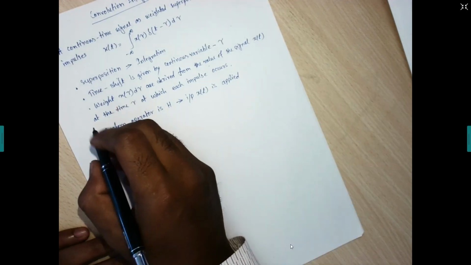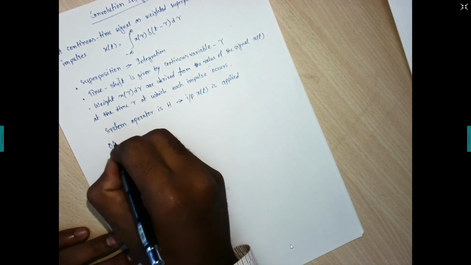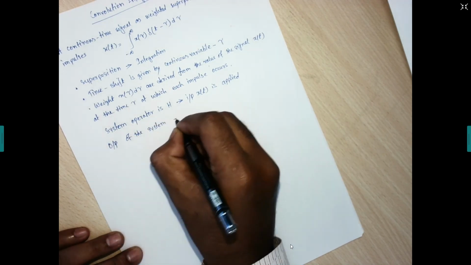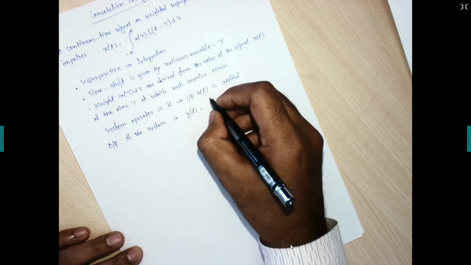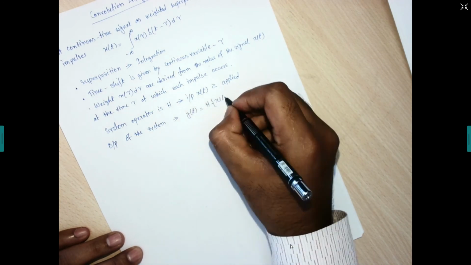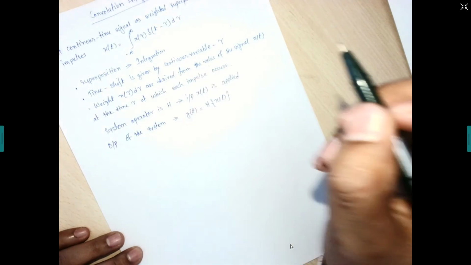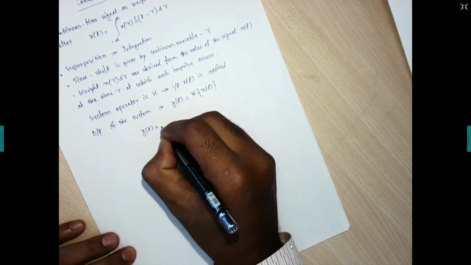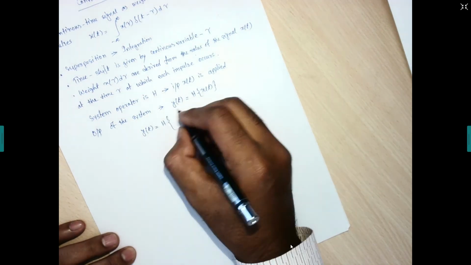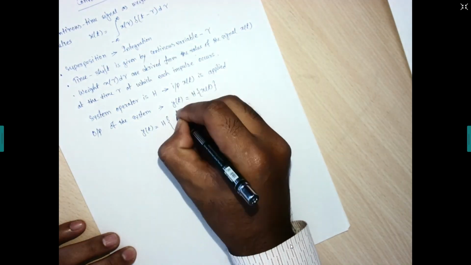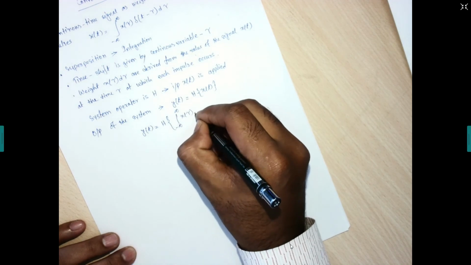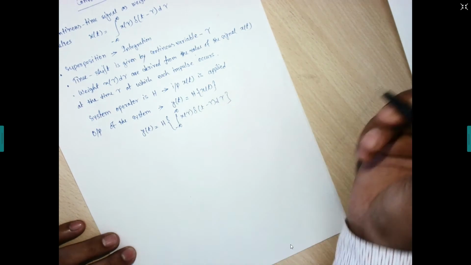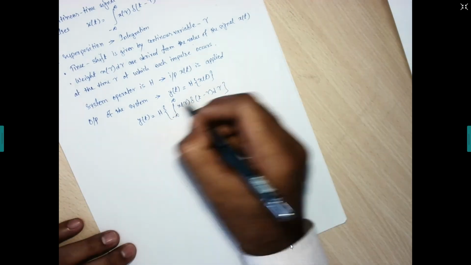The output of the system in response to the input can be written as y of t equals H of x of t. If we write x of t like this, y of t equals H of the integral from minus infinity to infinity of x of tau delta of t minus tau d tau. This is the output of the system where H denotes the system operator.